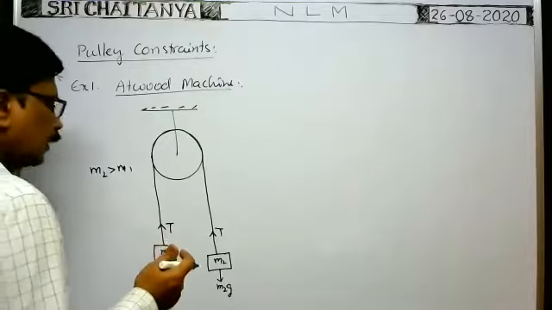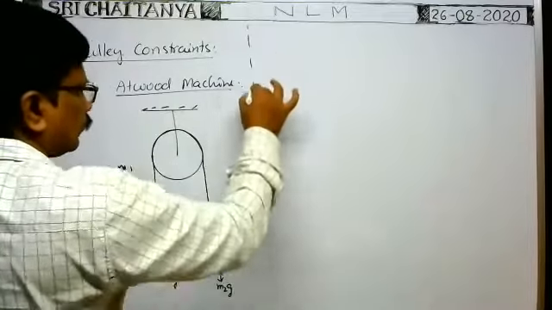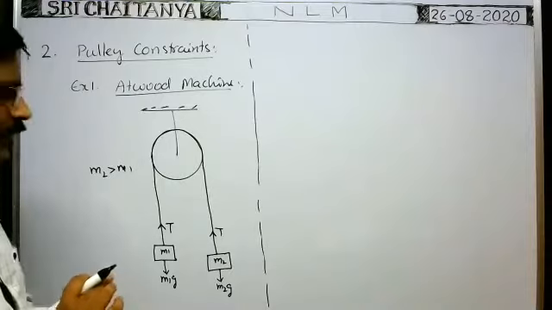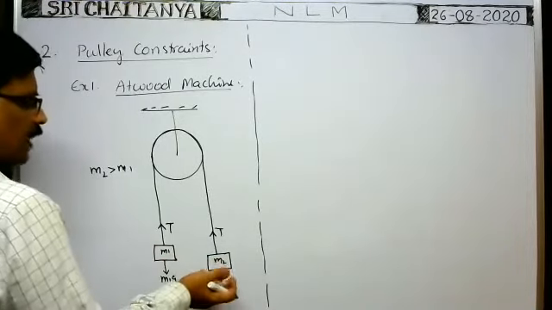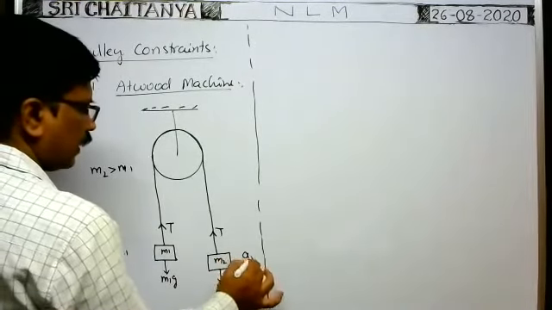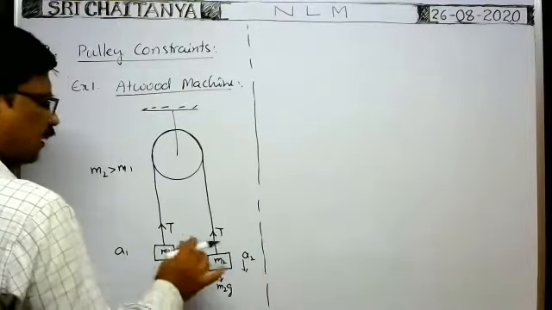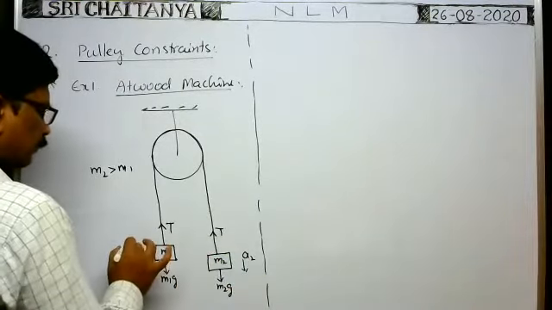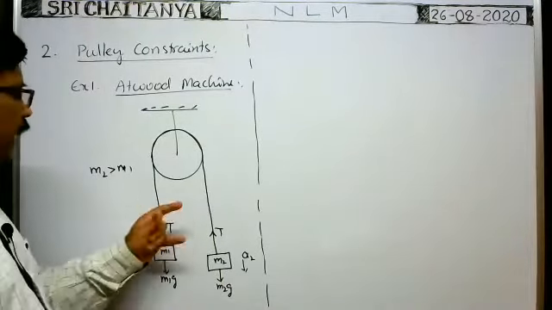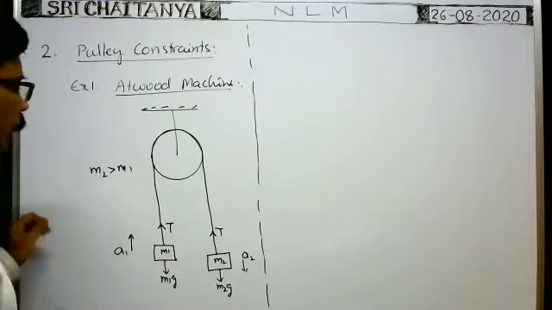So here you see, to write the constraint principle, there are different methods to write the constraint relations. Constraint relations mean, suppose, no doubt, as the weight is more here, the acceleration of this block is say a1, and the acceleration of this block is say a2. This block comes down with an acceleration a1. If this block comes down, the other rises up. That is the relation. Suppose I imagine, as m2 is greater than m1, definitely this block comes down and this block rises up. Is it correct or not?